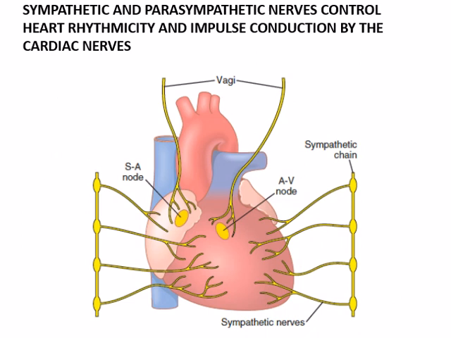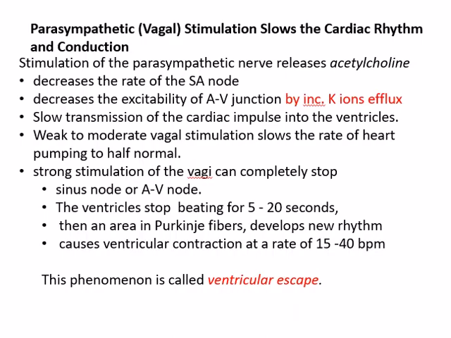As you have already seen in the previous chapter, the sympathetic and parasympathetic nervous systems control the cardiac activity, and they can increase or decrease the cardiac activity. The two vagi, the right vagus nerve and the left vagus nerve, have a direct influence on the two pacemaker nodes, the SA node and the AV node, whereas the sympathetic chain supplies most of the ventricular muscle mass. So what is the effect of autonomic stimulation on the heart?